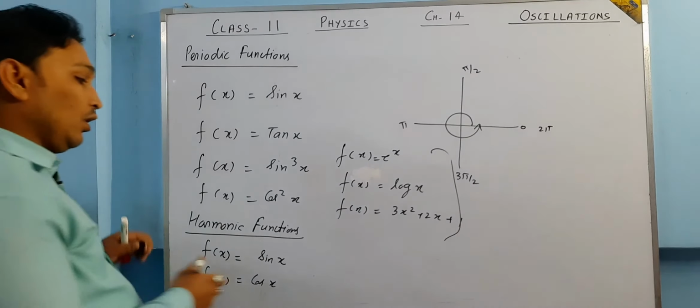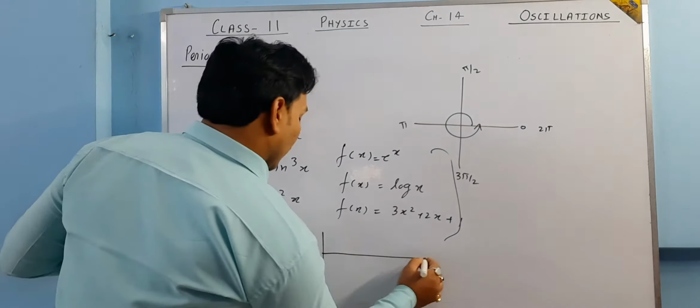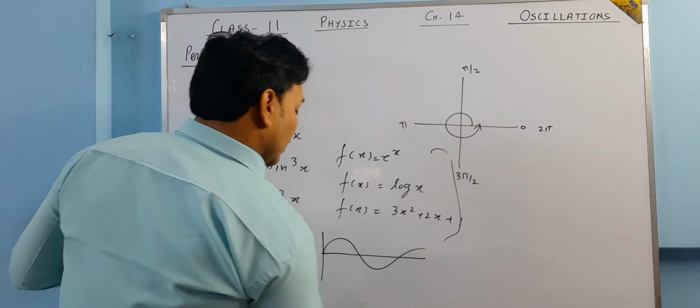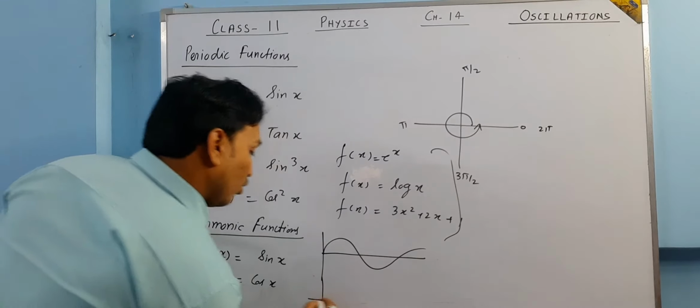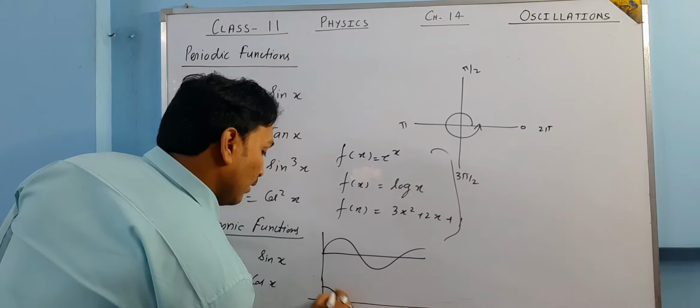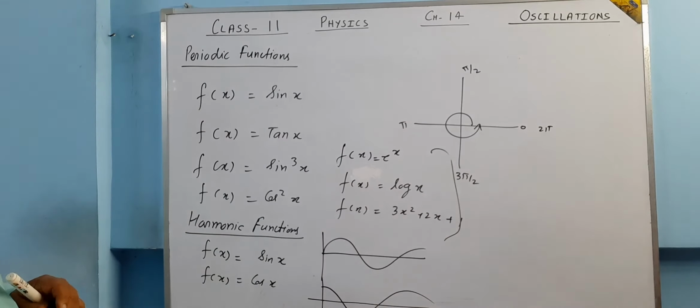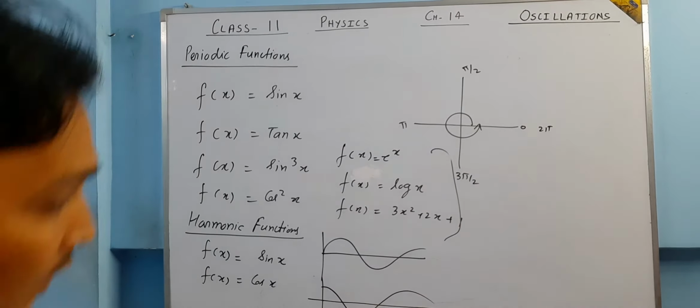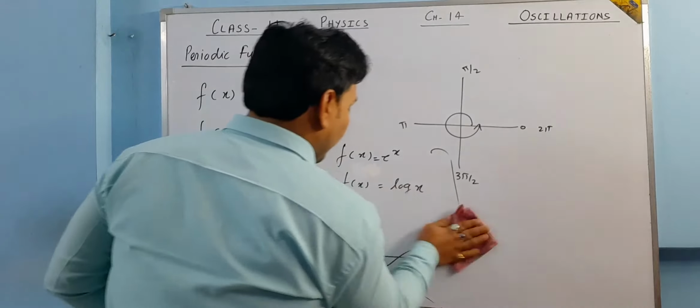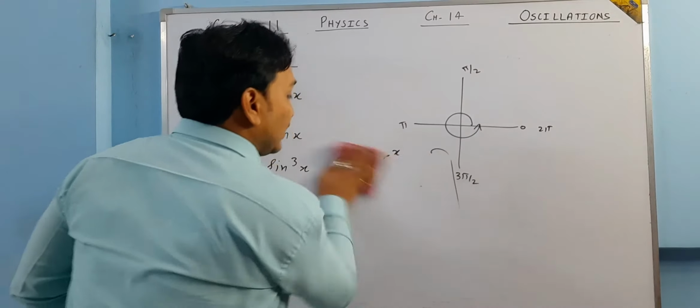The reason I have told you earlier also is because of their curve. The sine theta curve is like this and the cos theta curve is like this. If I talk about their period, let me make the cos theta curve this side. Let me make both the curves that side.